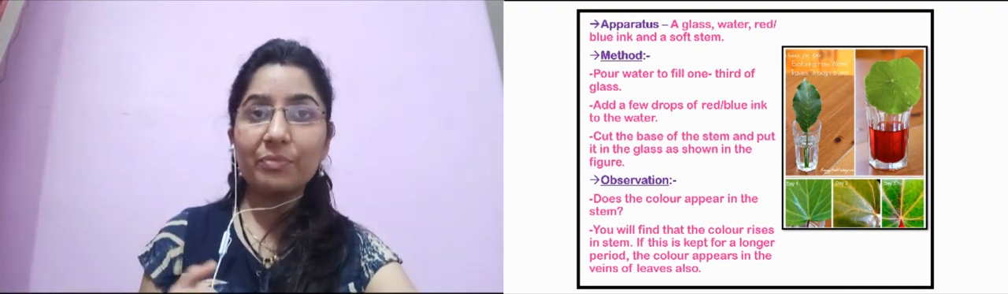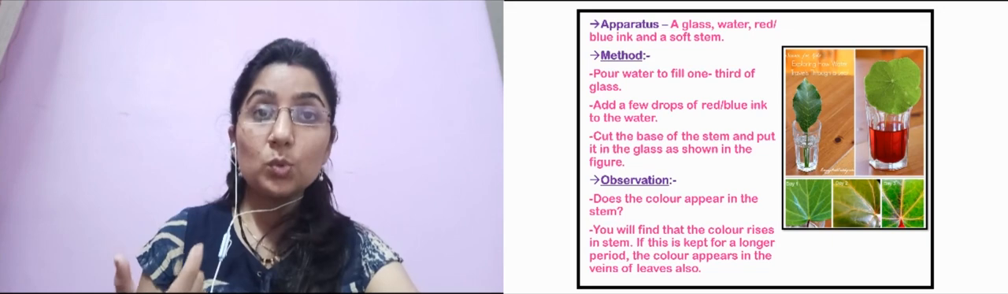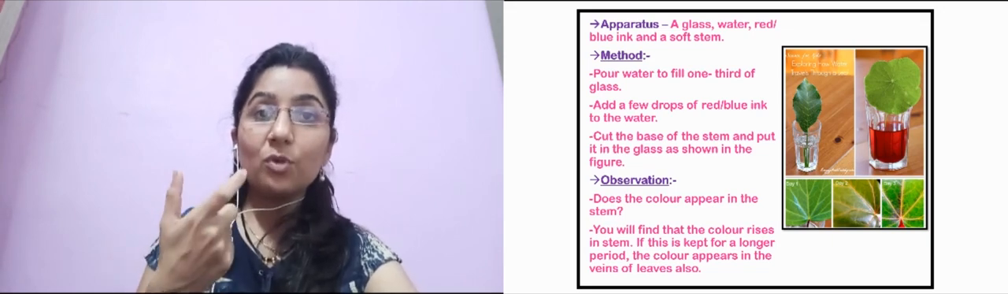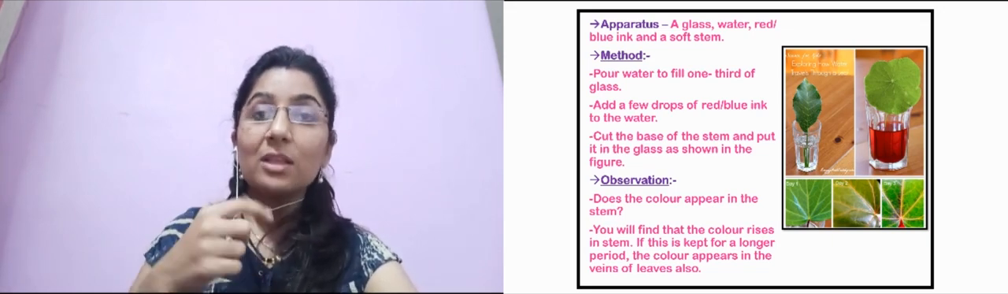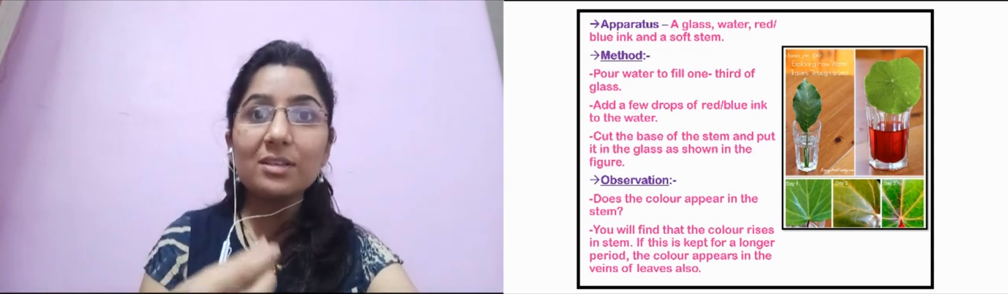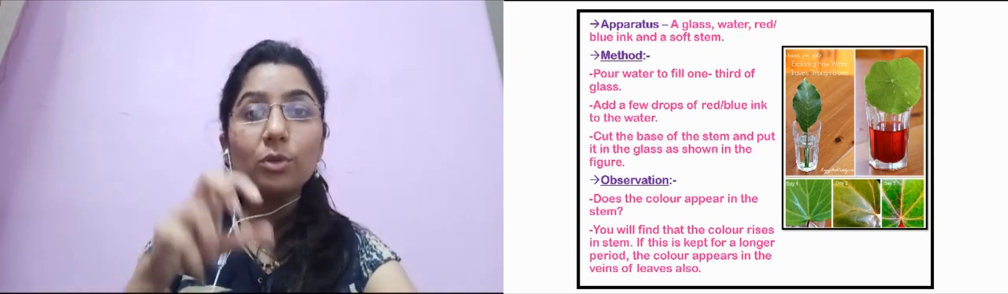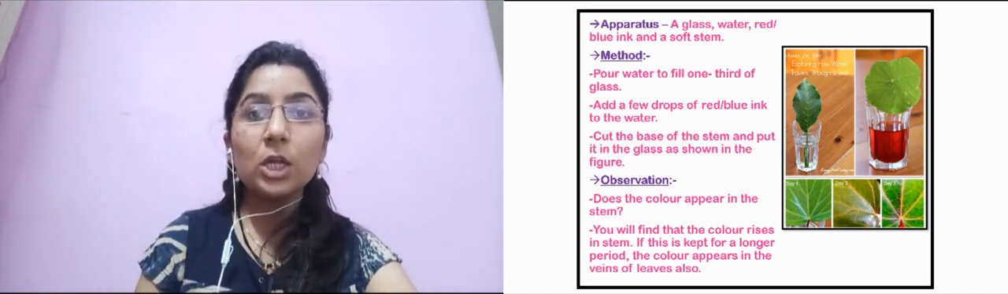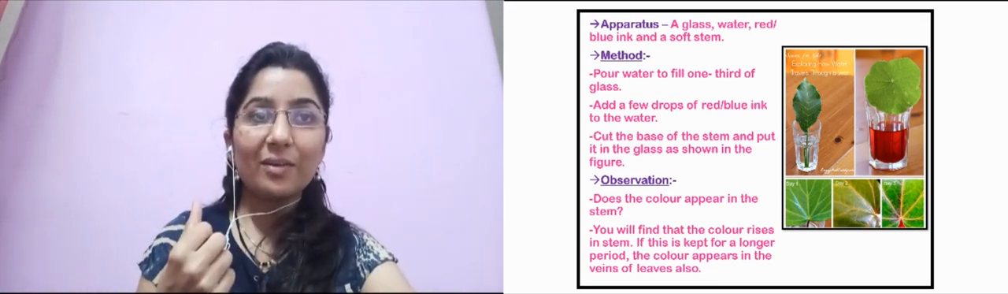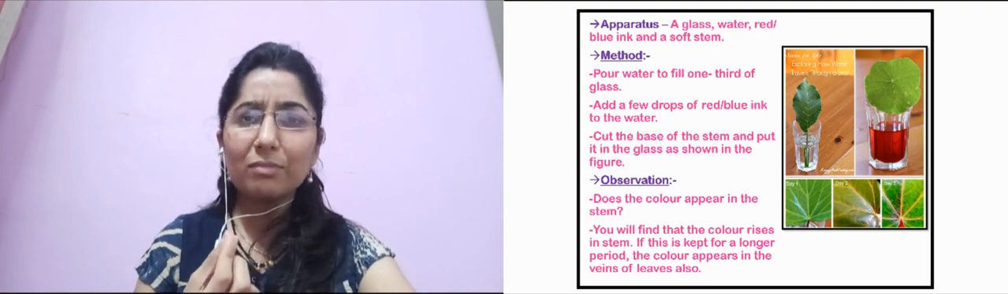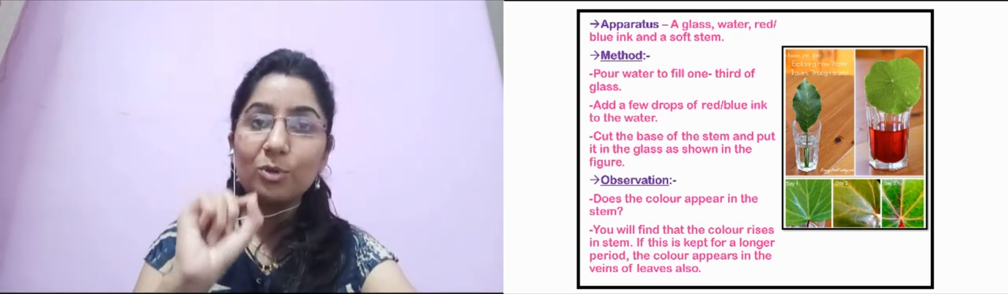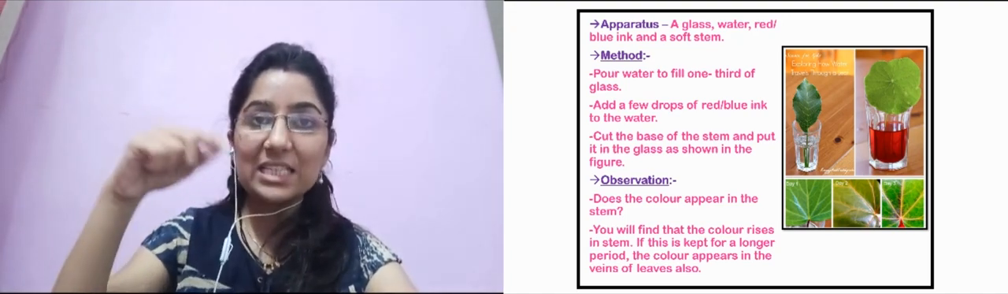What do you observe? Does the color appear in the stem? Yes, if you keep it for a certain time, the stem will gain that color. You can see the stem which has got the color which you have put into the water. If you have put red color, you can see the stem of red color. You can also see the reddish color up to the leaves, also up to the lines in the leaves.